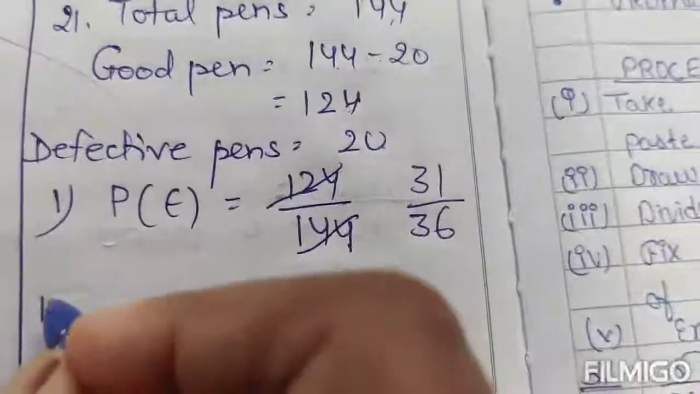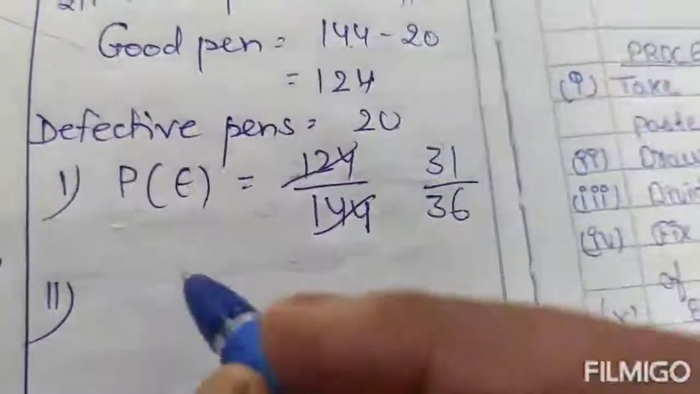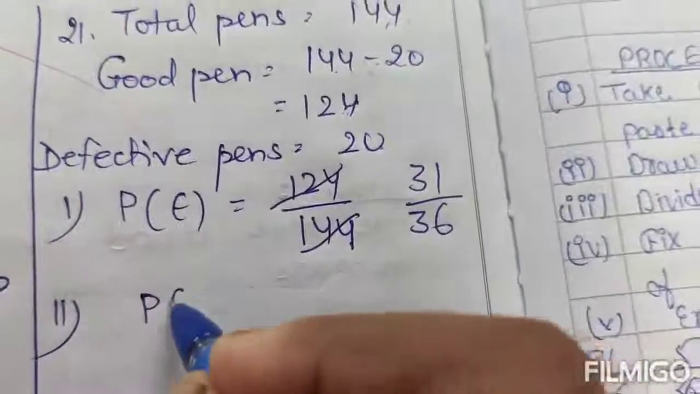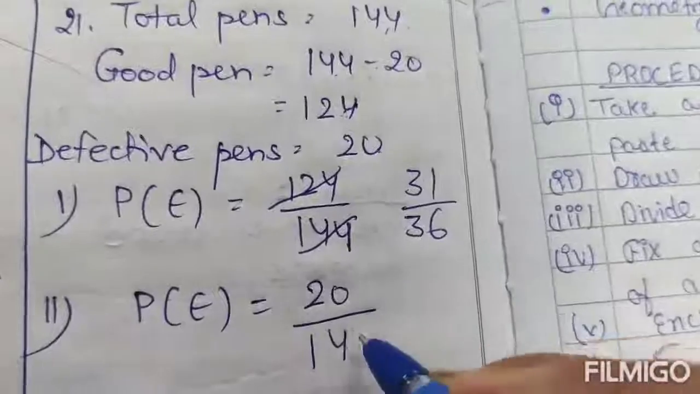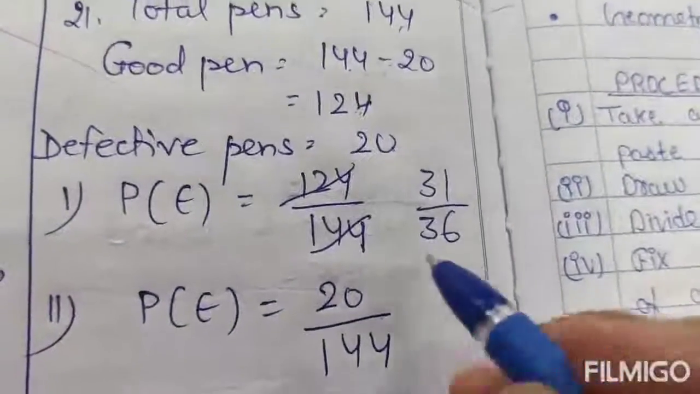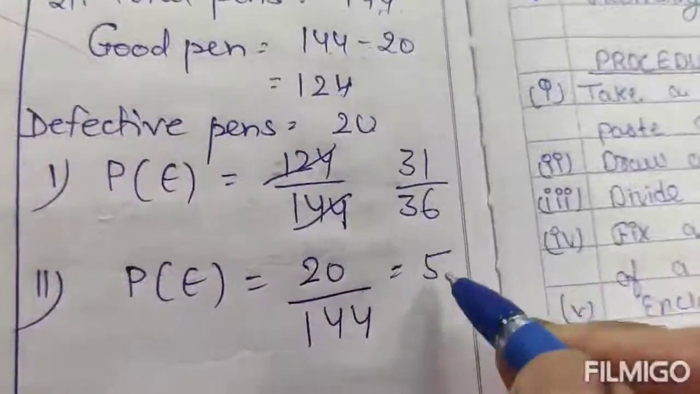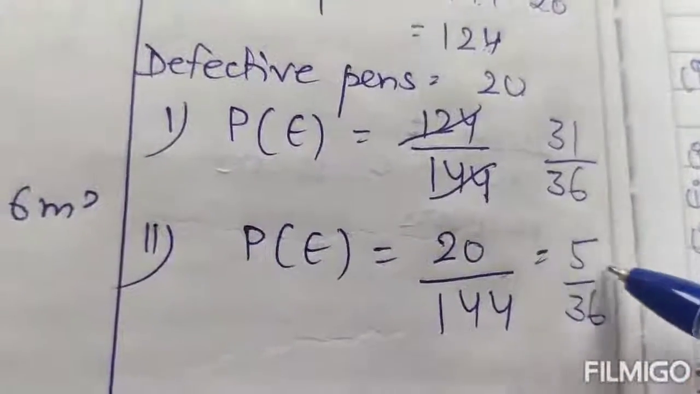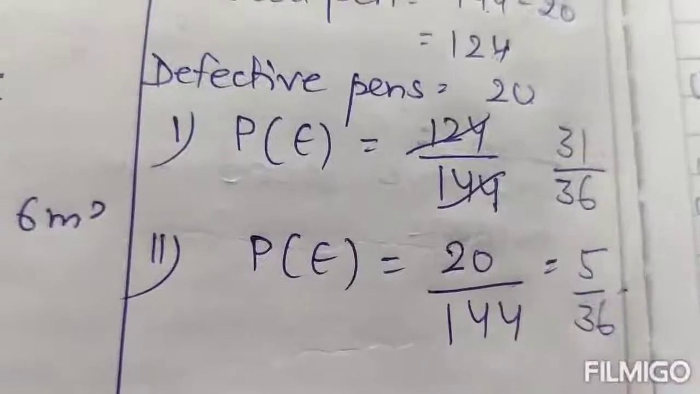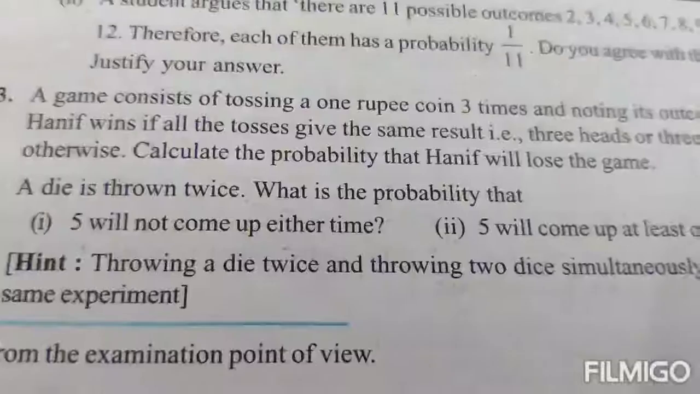And next, if the pen is defective, then she will not buy. It means the probability of getting a defective pen is 20 by 144. Now cancel by 4, 4 fives are 20, and 36. This is the probability that she will not buy, and buying is 31 by 36.